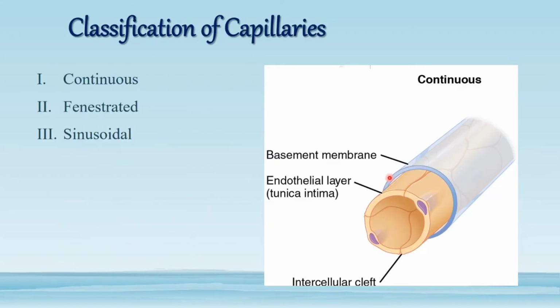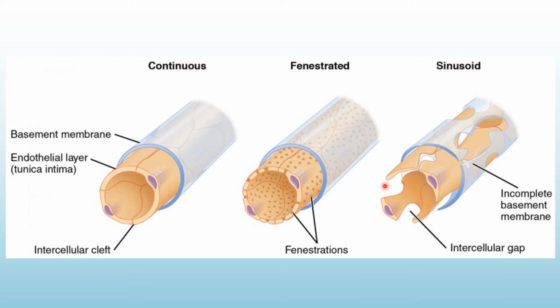Capillaries are of 3 types. We are having continuous capillaries, fenestrated capillaries, and sinusoidal capillaries. Capillaries are usually made up of simple squamous epithelium called endothelium with a basement membrane. In the first type, the continuous capillary, we are having a complete layer of squamous cells with the basement membrane covering, with no pores, no discontinuity. This is called continuous capillaries.